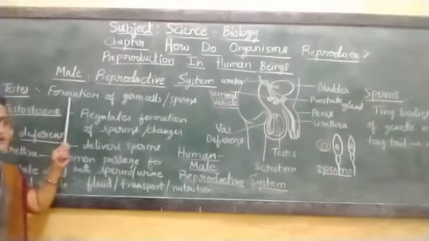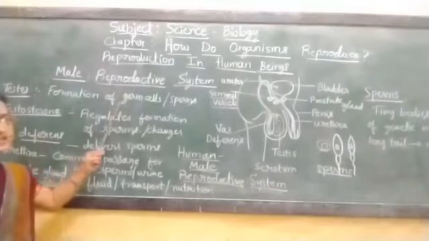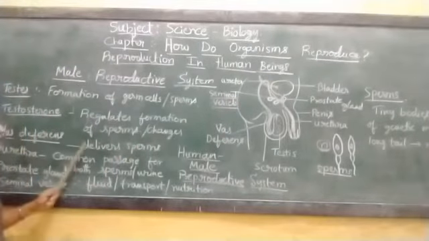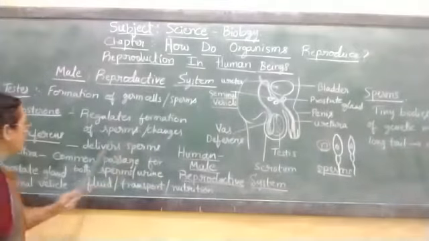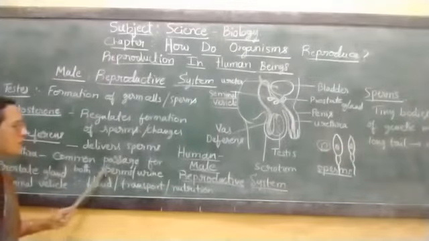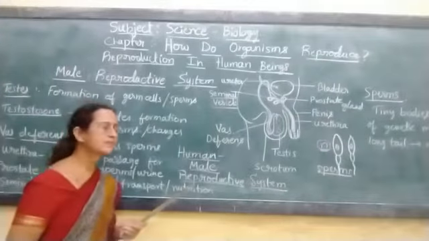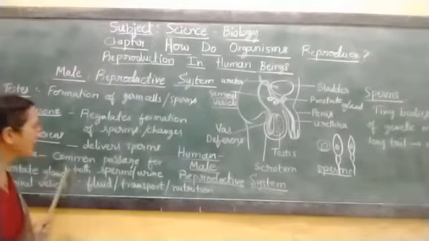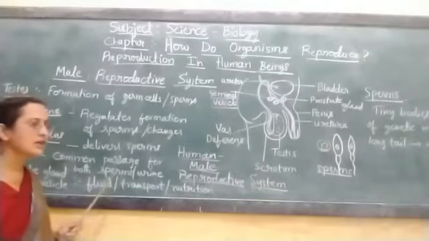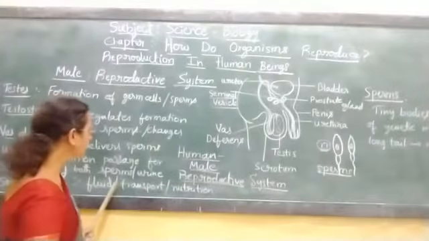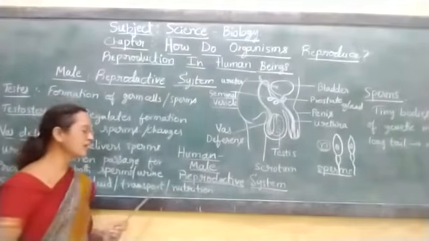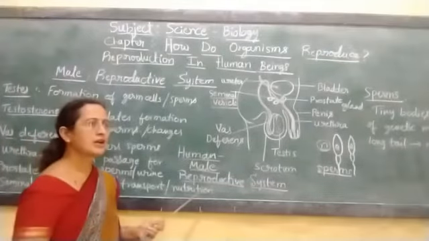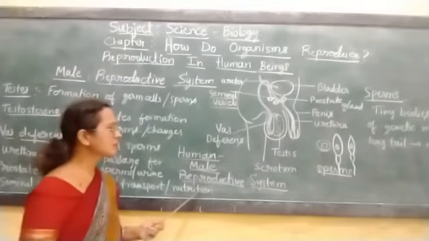So the testis helps in the formation of the germ cells or sperms. The vas deferens helps in delivering the sperms. The urethra is the common passage for both sperms and urine. And the seminal vesicle and prostate gland help in secreting a fluid which helps in the transportation of the sperms, as well as providing nutrition to the sperms.